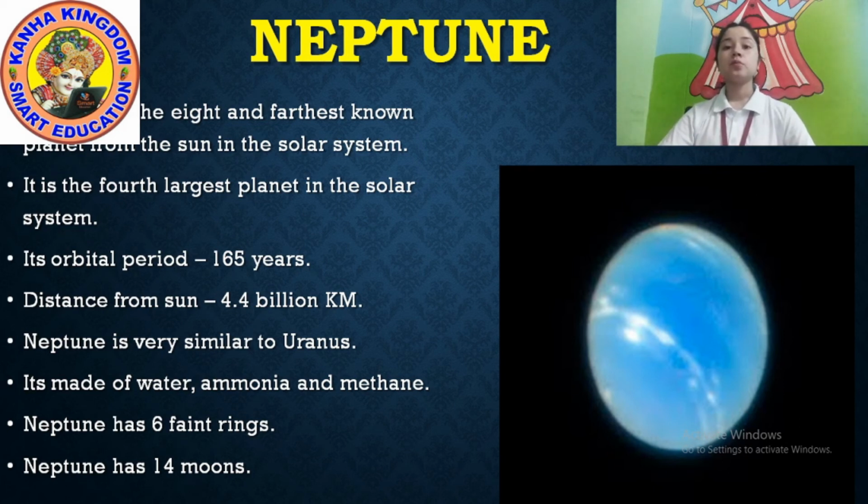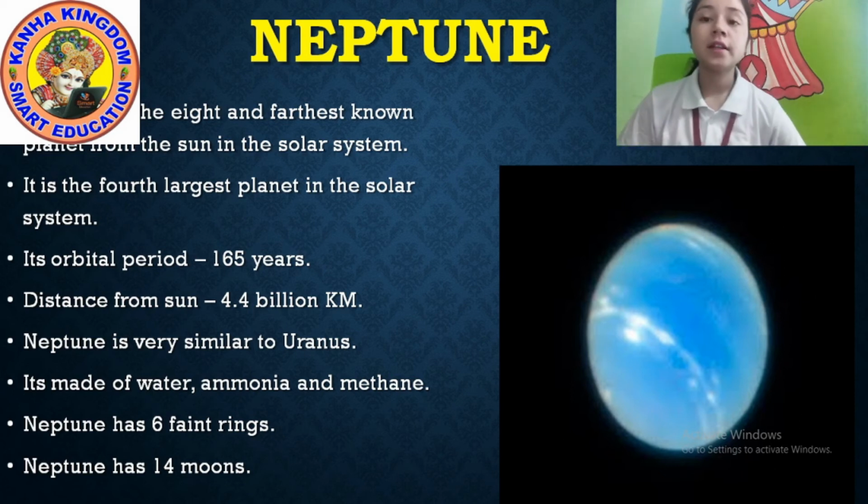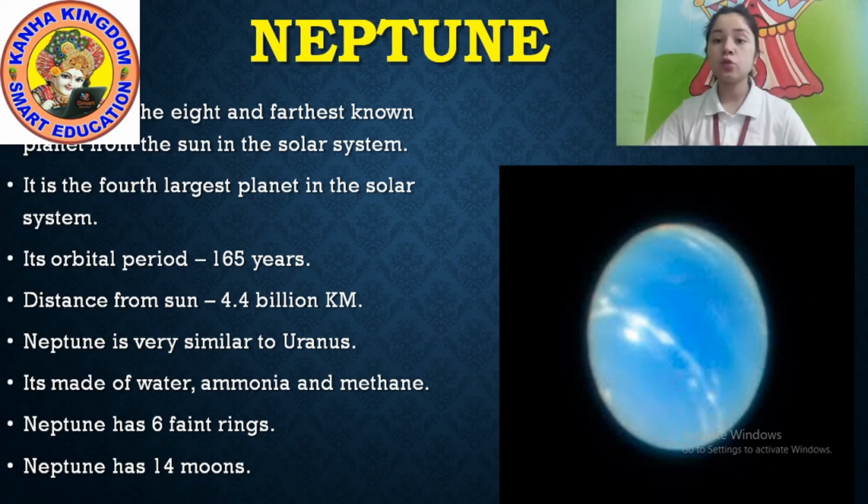Okay. Neptune also has a ring, like Uranus and Saturn have. And Neptune has 14 moons. How many moons does Neptune have? Neptune has 14 moons. Okay, I'll explain again.